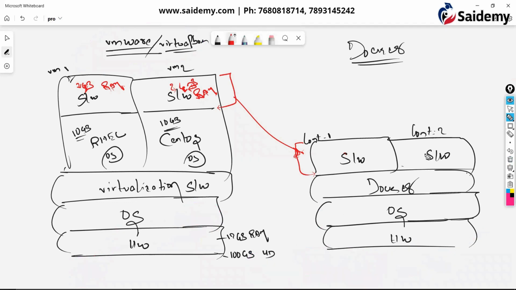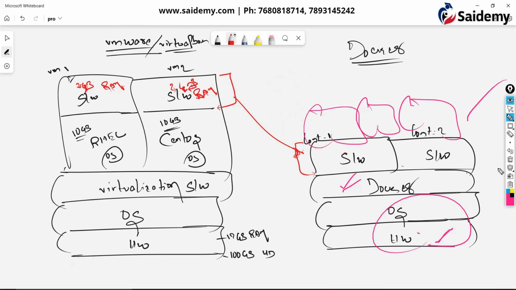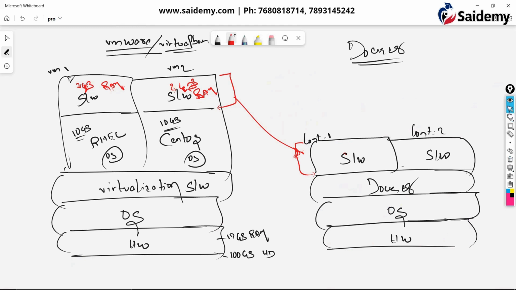Correct or not? Suppose I want 100 machines, if you take 100 EC2 instances, you need to pay a lot of money to AWS. Correct? But what you do, simple, you take one machine, any one machine. On top of that, you install Docker, you create containers. Like that, you create so many containers. So that is the advantage here. That's the beauty here in Docker.